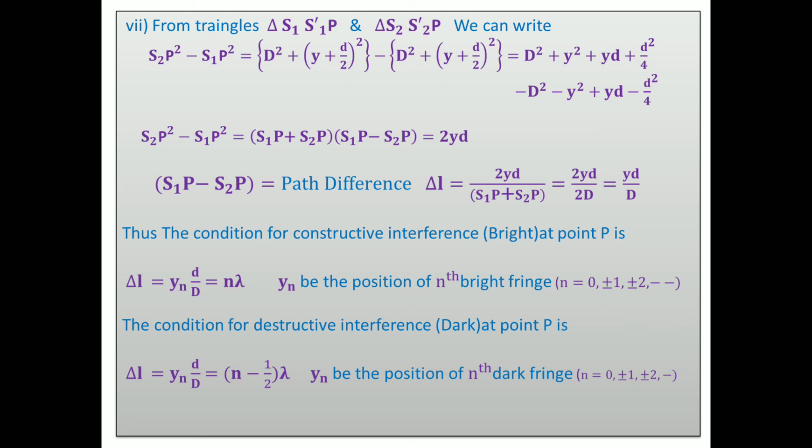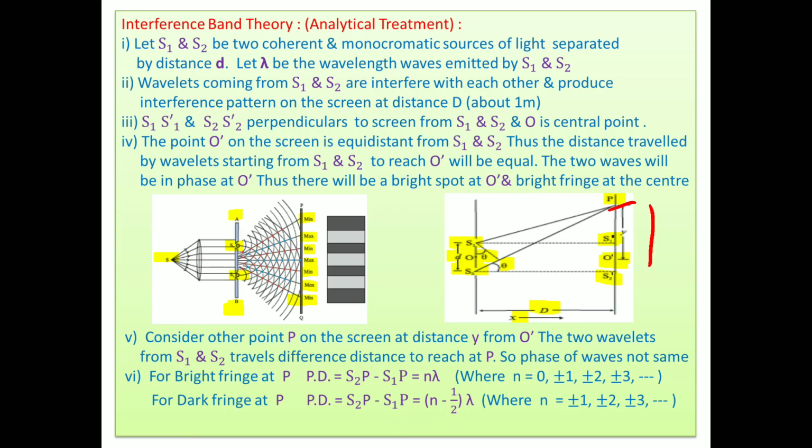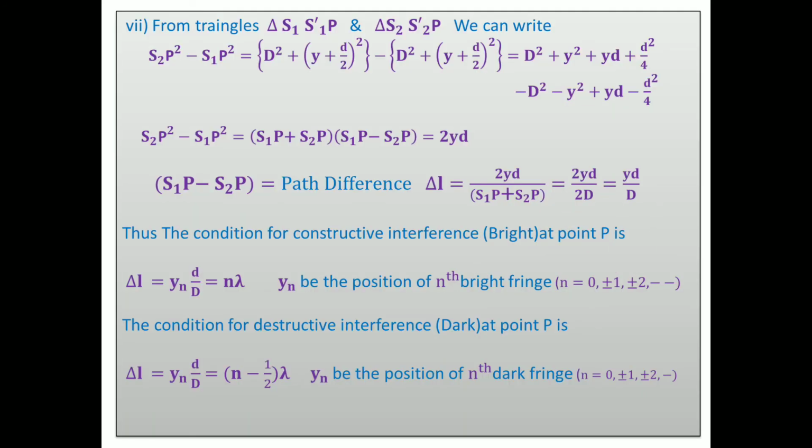Look at this. S2P square minus S1P square: we use the Pythagoras theorem. What is this distance? It is d. And what is this distance then? It is y plus d by 2, because this is the half distance; d is the total, so this is d by 2. So we can take here d square plus (y plus d by 2) square.